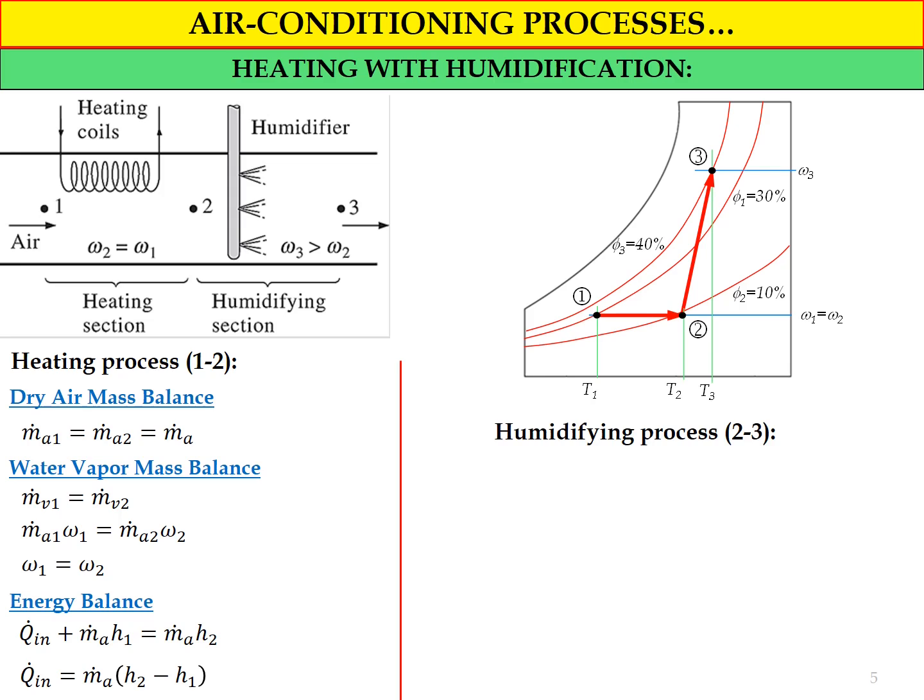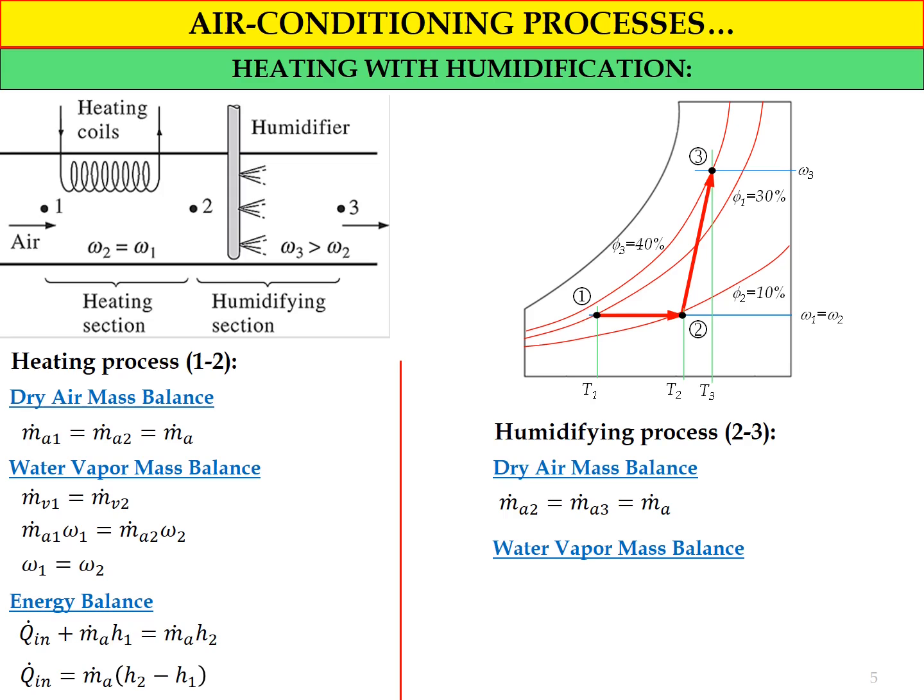In the humidifying process from state number 2 to state number 3, if we implement the mass balance equation for dry air, dry air is still constant, where MA2 dot equals MA3 dot equals MA dot. However, the water vapor mass balance will be different compared with the heating process.